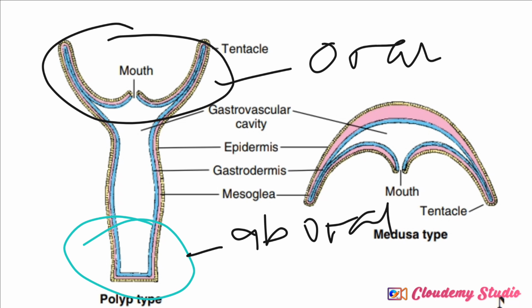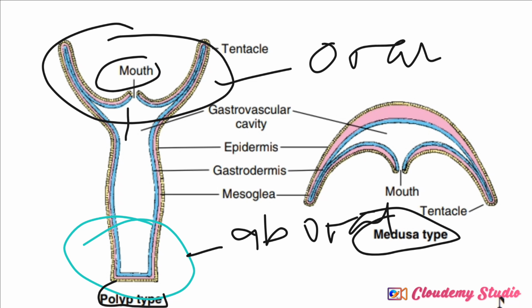Now look at this. Let's go back to this. We have to understand that this is the polyp form that doesn't move, and this is the medusa form that is capable of moving. These are two different things. So they have the mouth, also known as the hypostome. You understand? And the mouth leads directly to the gastrovascular cavity.